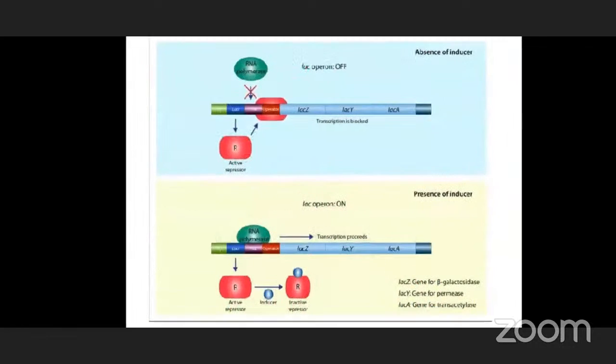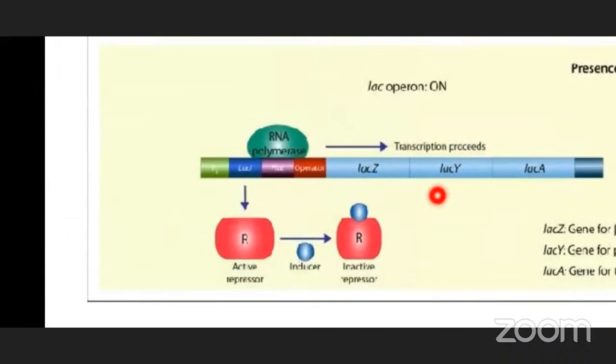Okay, so in this case, lactose binds to the repressor, so the repressor becomes inactive and the transcription process proceeds and the structural genes become active and the operon is switched on.